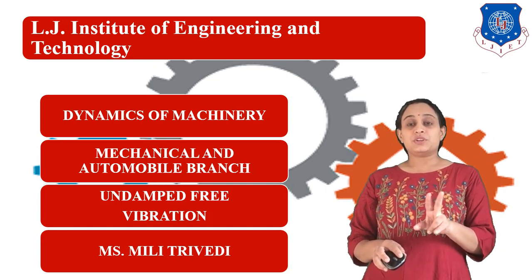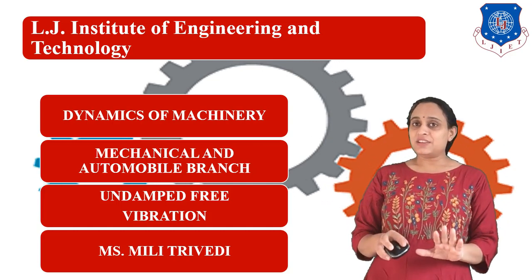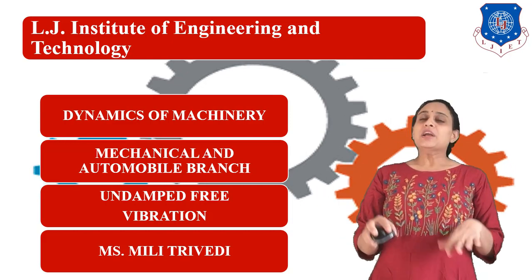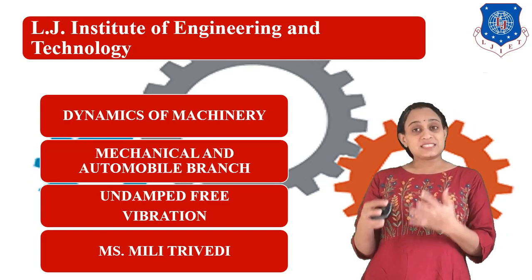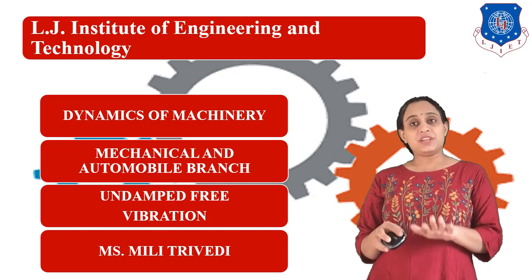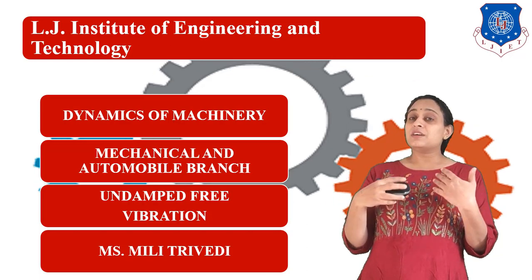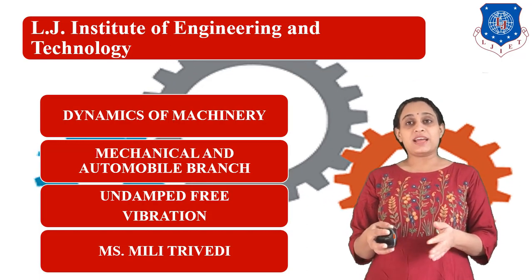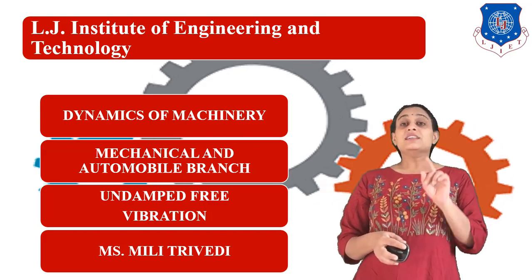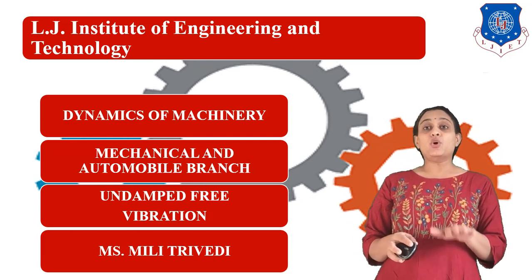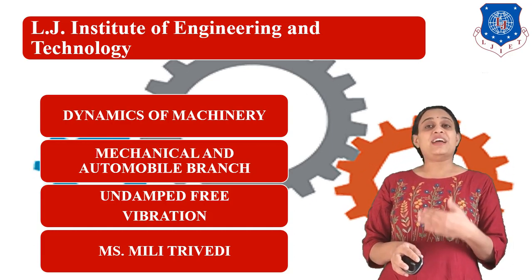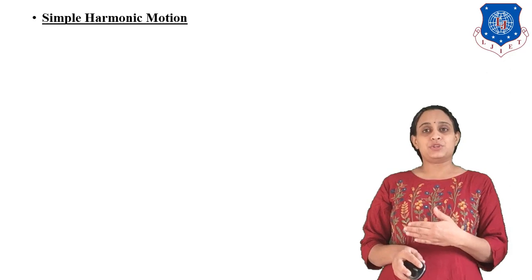Second case, free vibration. Free vibration means the system has vibration, but it is externally excited only once. Whatever vibrations the system feels, or whatever vibration is exerted on the system, they are all free vibrations, and the angular velocity of the system is known as natural angular velocity. In this case, the angular velocity depends only upon the mass as well as the stiffness of the system. So this is the very start of the undamped free vibration topic.